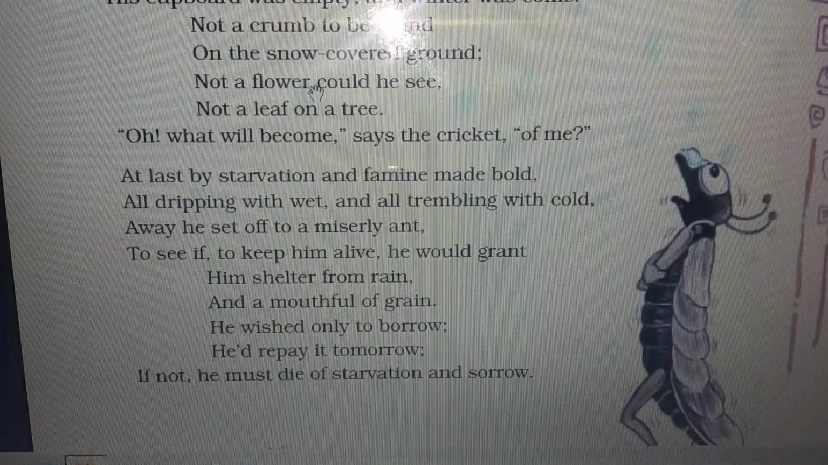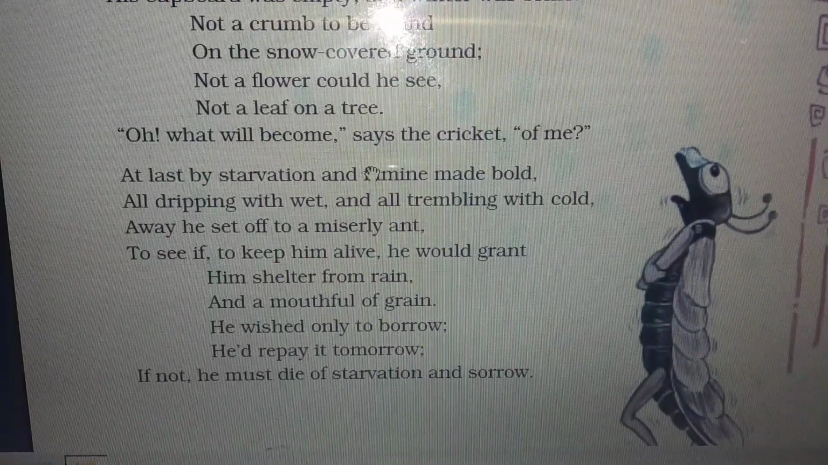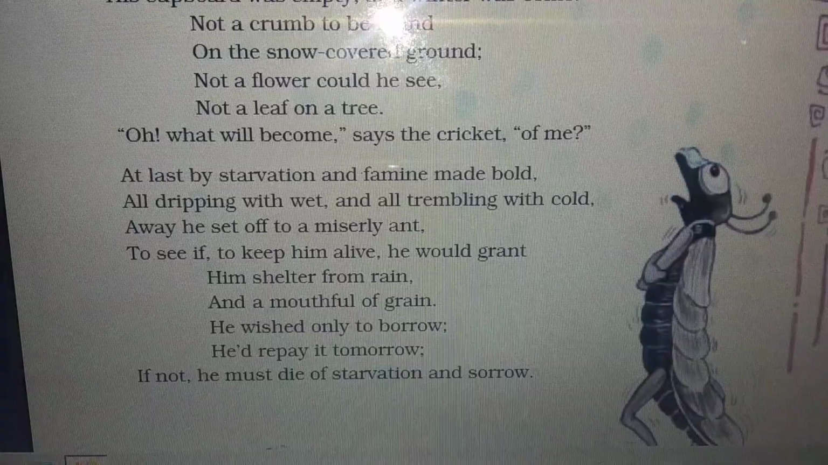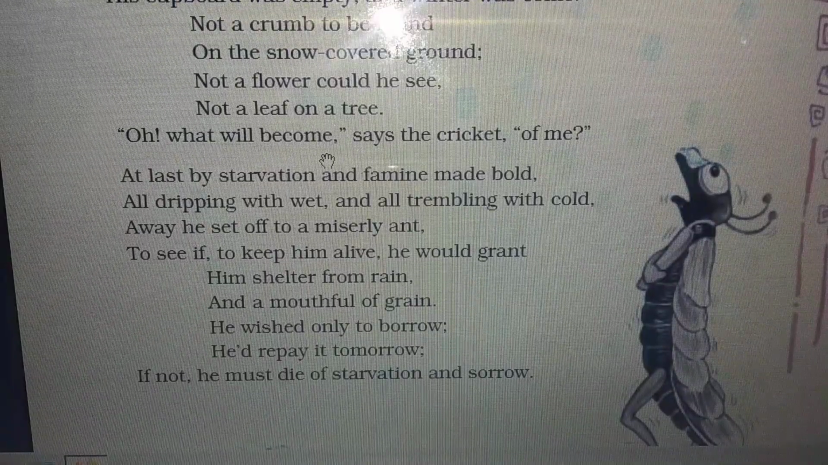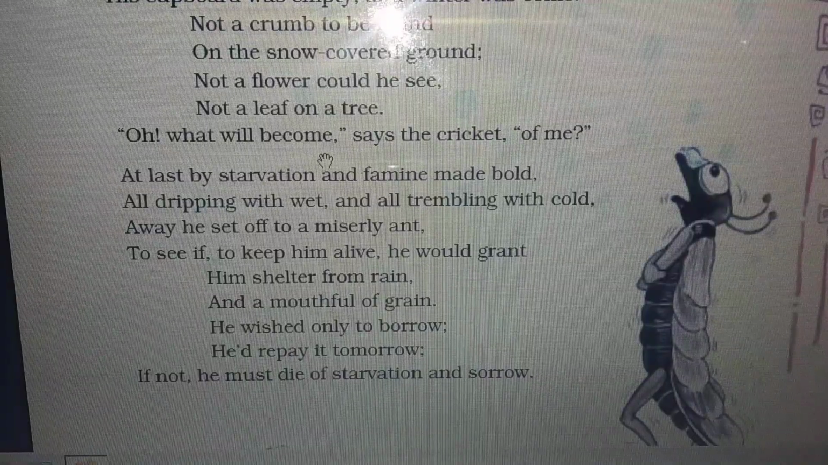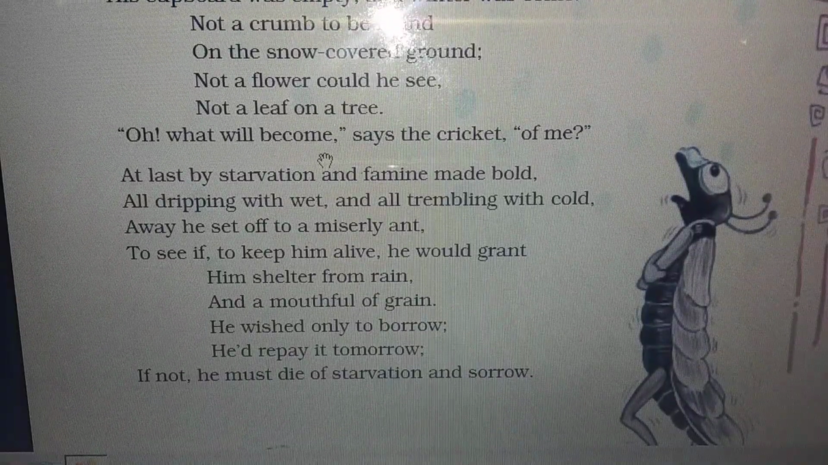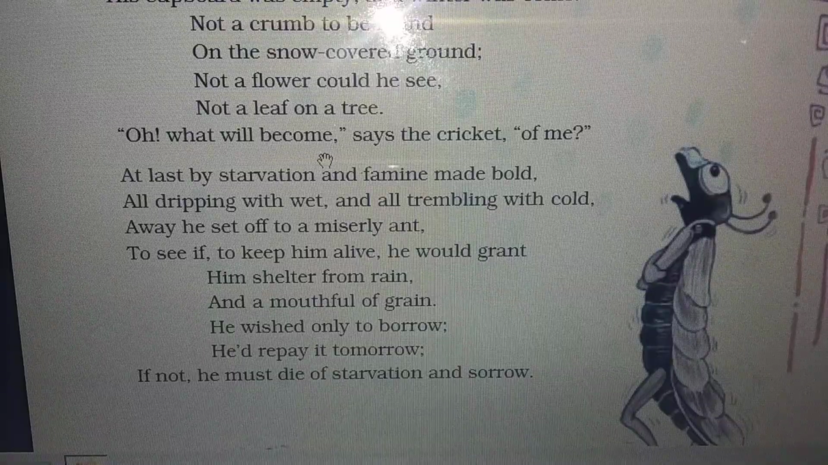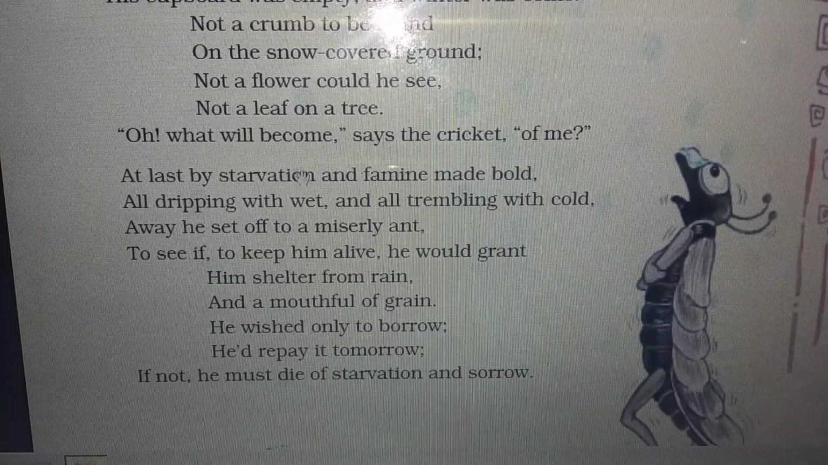So the poem is all about rhyming schemes and rhyming patterns, a lot of rhyming words, and therefore we enjoy the poem. When we read the poem, we can actually enjoy it because of this rhyming pattern. So therefore I have come to the end of this poem.